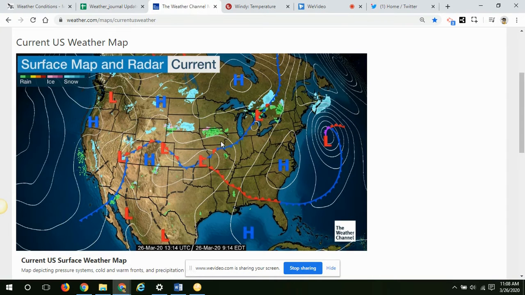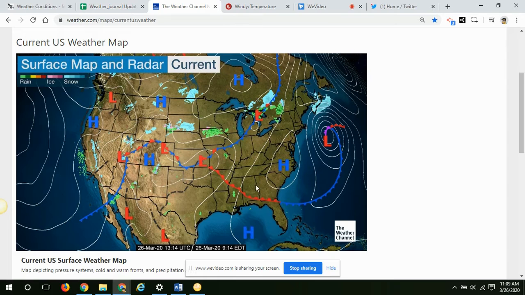Here's the reason why. We have this cold front, this blue line with the triangles on them. They're pointing in the southeast direction, so they're coming from up towards us in Virginia, up in this region, and moving in this direction. This is showing us the direction that front is moving. Front is like a big truck, and this is the front bumper of that truck. Behind it is what is being hauled in that truck. So behind the cold front is a cold air mass. We still have that cold air mass here, but as we can tell by this diagram, it is leaving us and going away from us.